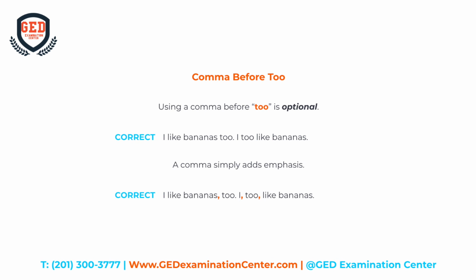Comma before "too." Using a comma before "too" is optional. Here's a correct example. "I like bananas too." "I too like bananas." A comma simply adds emphasis. Here's a correct example. "I like bananas, too." "I, too, like bananas."